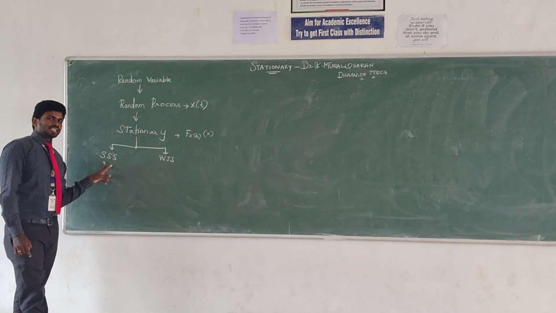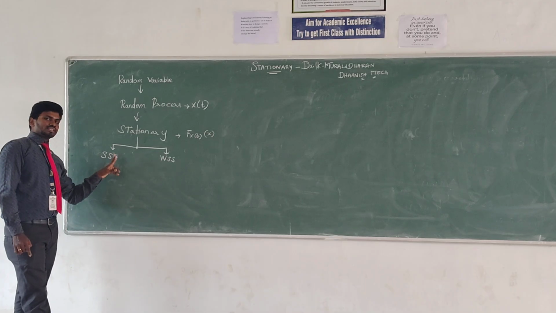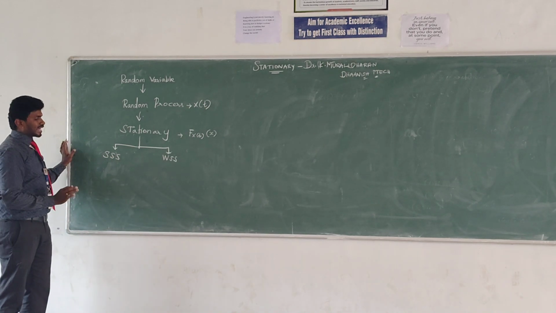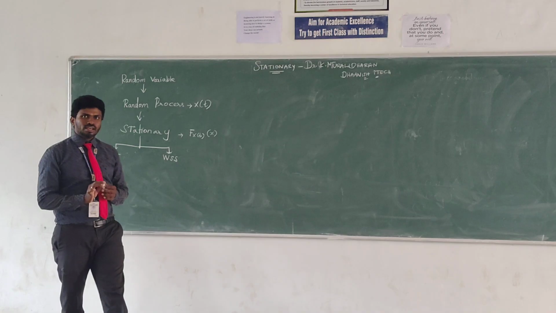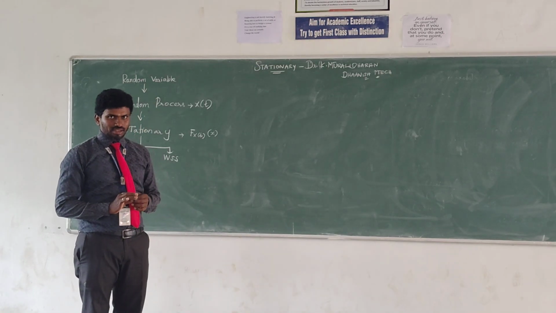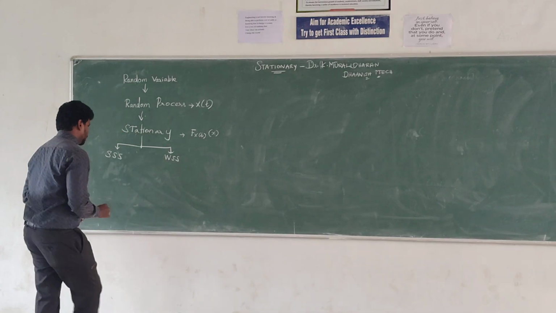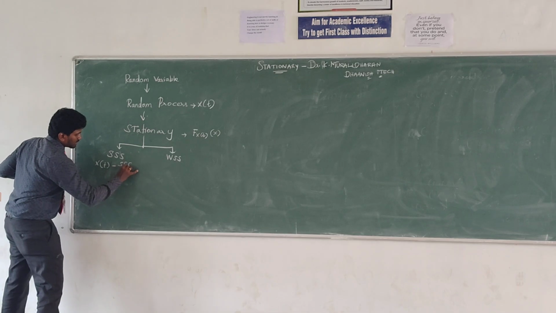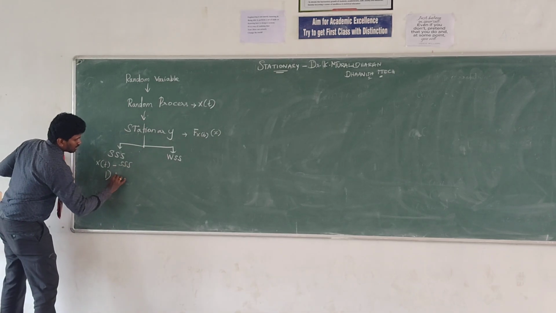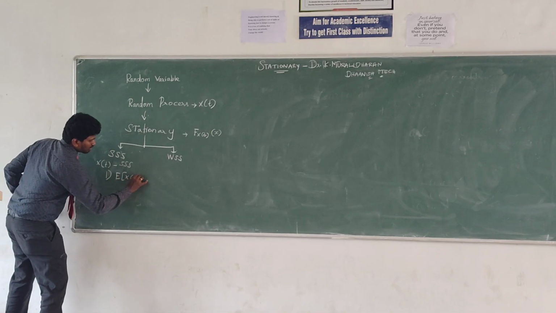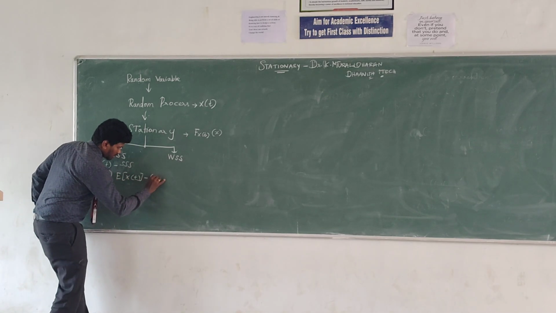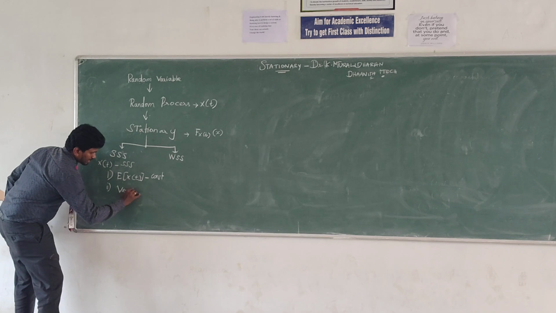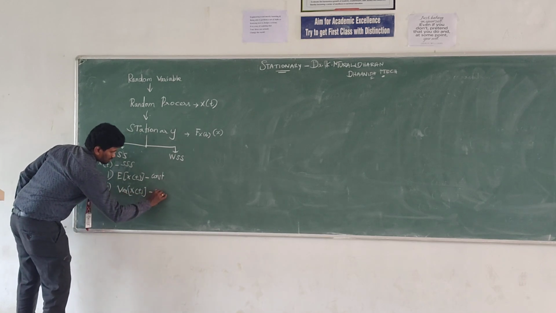Strict sense stationary means a random process X of t satisfies two conditions. The first is that the expected mean value is a constant, and the second is that the variance is a constant. That is, E of X of t, the expected mean of the random process, is a constant, and the variance of X of t is a constant.